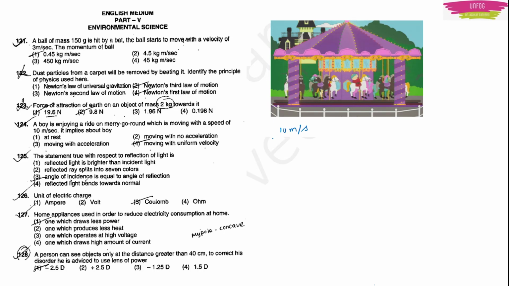It implies about the boy whether the boy is at rest, or he is moving with no acceleration, or he is moving with acceleration, or he is moving with uniform velocity. See, actually, the boy is moving with acceleration. Option 3 is the right answer. But why? I will tell you.